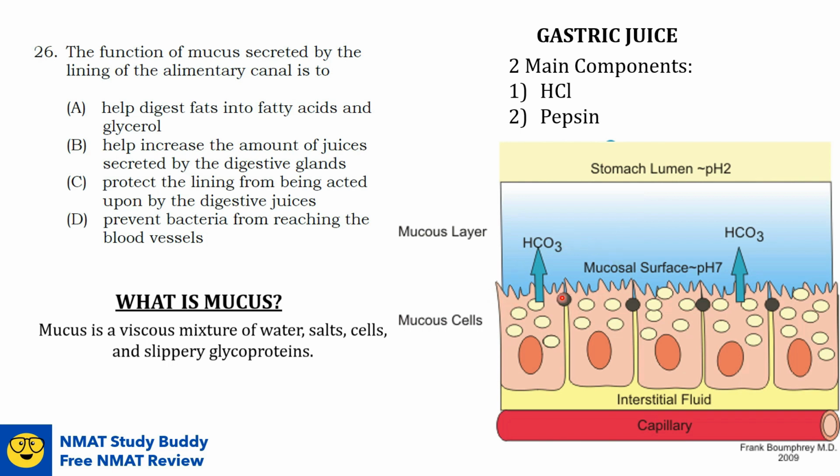Bicarbonate is very important as it increases the pH at the surface of the epithelial cells, since it is basic, protecting the epithelial cells from the highly acidic gastric environment. So the answer to our question is that the function of the mucus secreted in the lining of the alimentary canal, specifically in the stomach, is protection of these linings from the digestive juices present. So that would be option C.